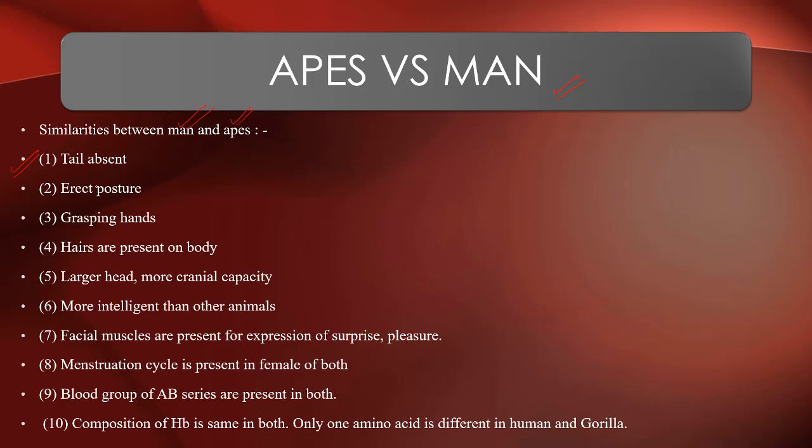They have erect posture. They have grasping hands. They can use their digits for holding.